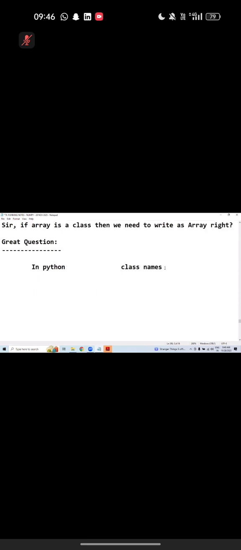In Python, these are all classes actually. List is a class name. Tuple is a class name. And even set is a class name. And dictionary is a class name. In Pandas, the class names are Series, the next one, DataFrame.